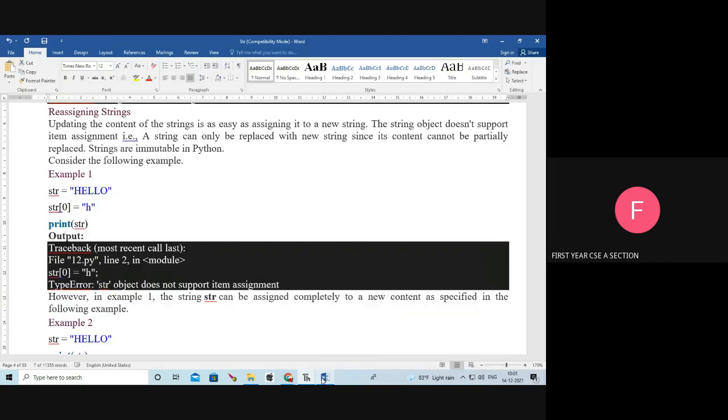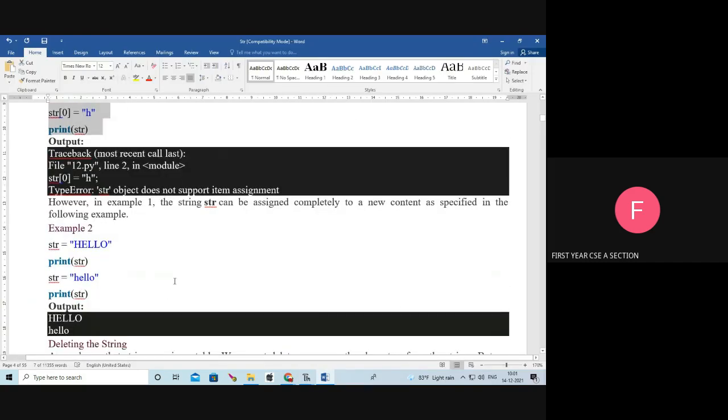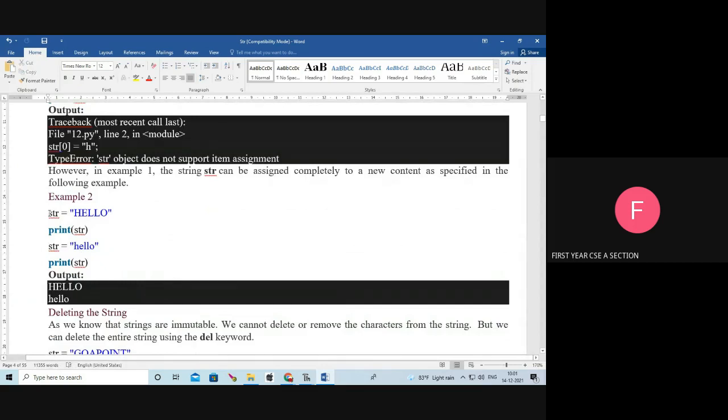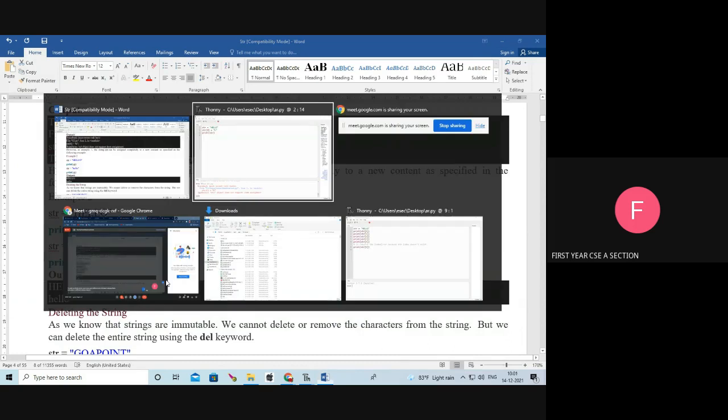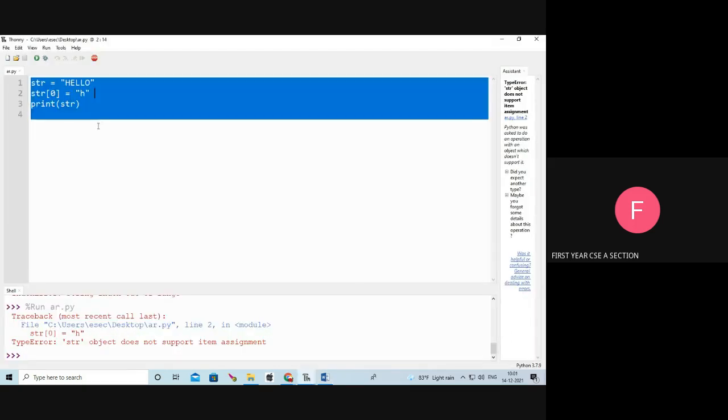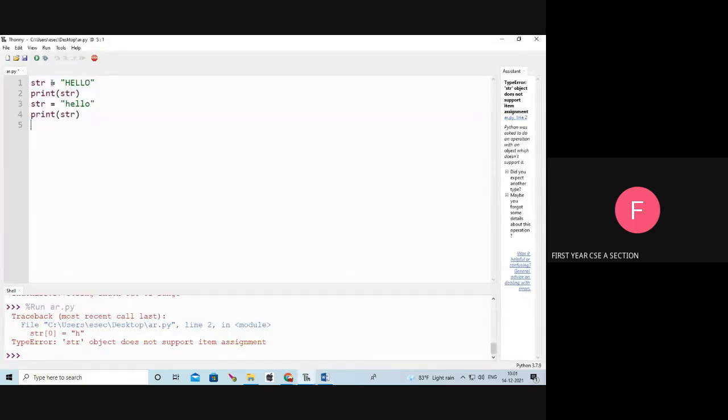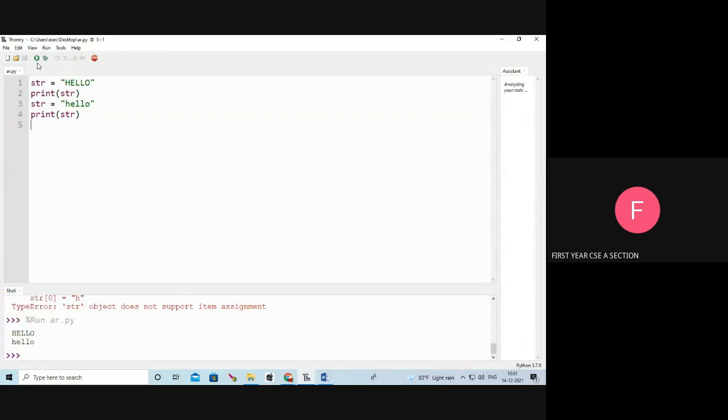Next, we can change the whole string. We can't change the particular item of the string in Python, but I can change the whole string. See, str equal to HELLO, print of str, what is the output?